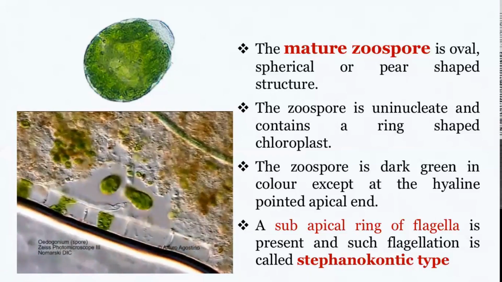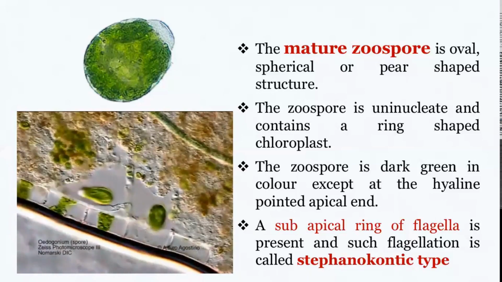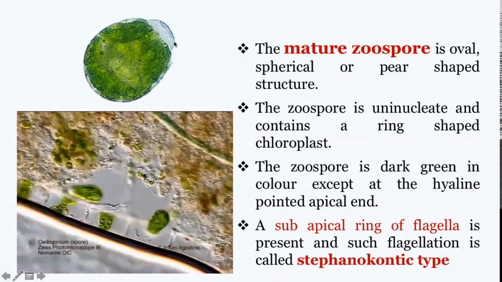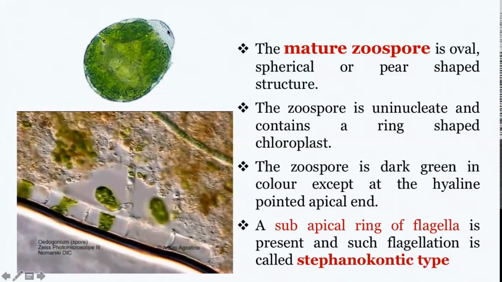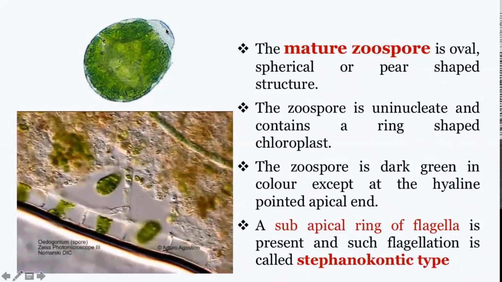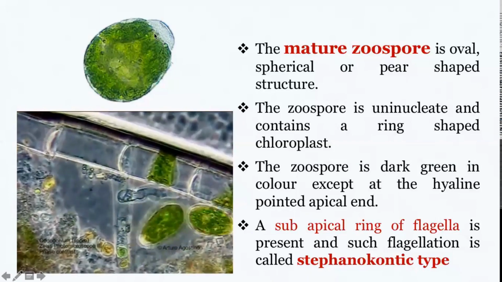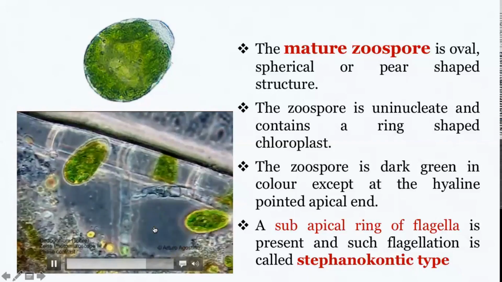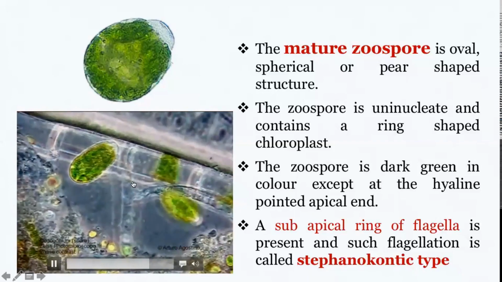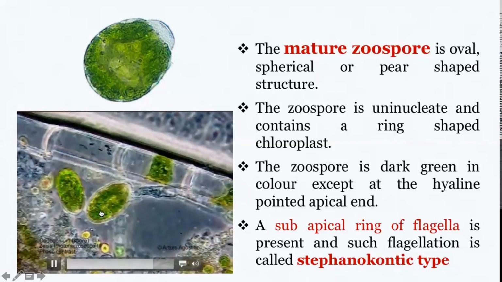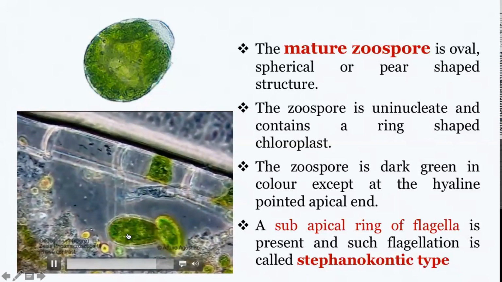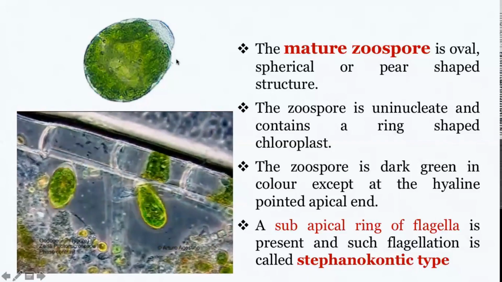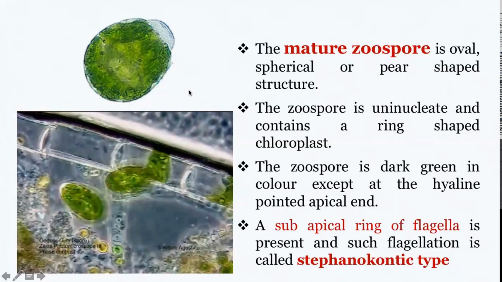It is green in color because it has got chloroplast and it can photosynthesize. And it has got a small snout-like thing, and the snout-like thing is hyaline, or colorless. Just beneath the hyaline part, if you closely look at these zoospores which are running around, you might be able to see some flagella that are moving, and these flagella are arranged as a subapical ring.